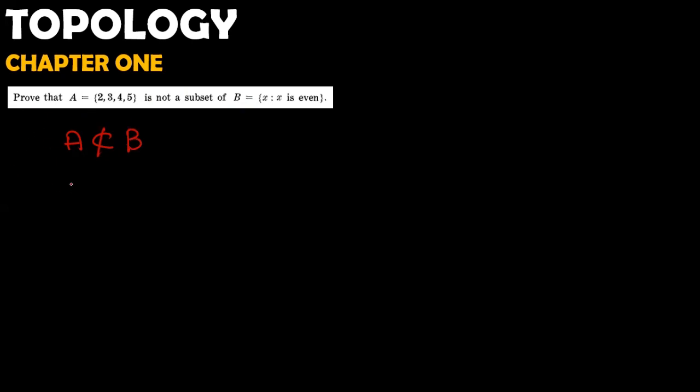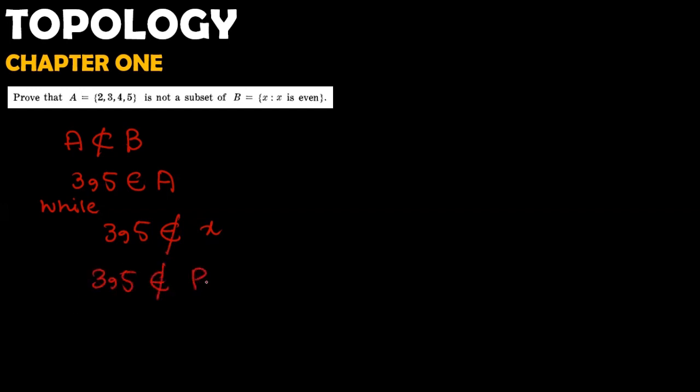So as we can easily prove that, because 3 and 5 belong to A, while 3 and 5 do not belong to X, so they do not belong to set B. This implies that A is not a subset of B, right? Very simple question, very easy question.